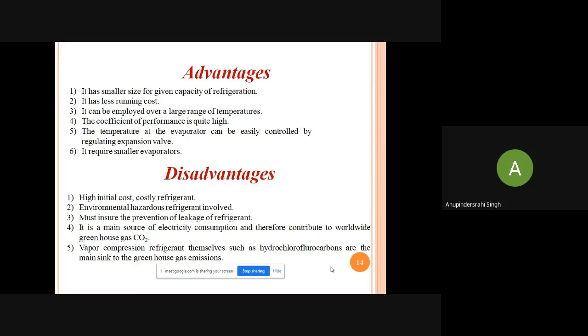Disadvantages are also there. The major disadvantage of the gas refrigerants is that they are an environmental hazard. The gas goes into the environment, and then many problems come into the environment, and the initial cost of the refrigerant is very high. This is the major disadvantage of the refrigerant.